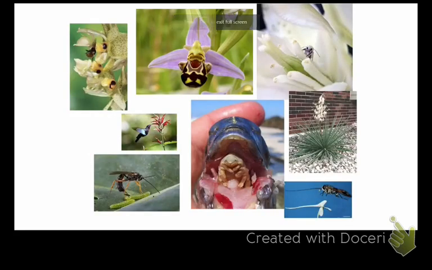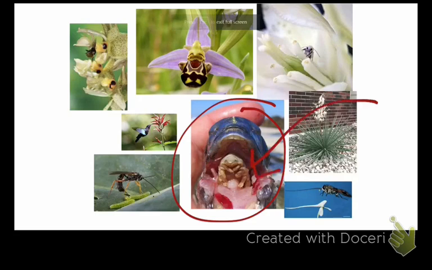This is an excellent example of coevolution. This is called a tongue parasite. This beetle goes in fish's mouths and eats its entire tongue away. So you can see this is what's left of the fish's tongue, which is pretty nasty. And then it pretends to be the fish's tongue and eats all the food the fish is trying to eat until the fish eventually starves to death, and then that beetle leaves and either finds another fish to live in or dies off.